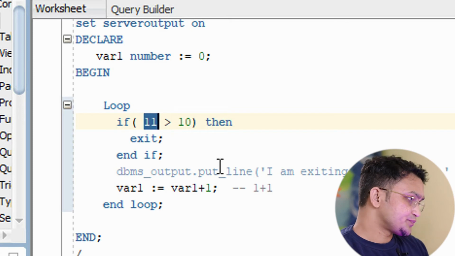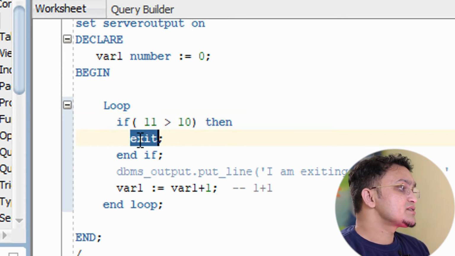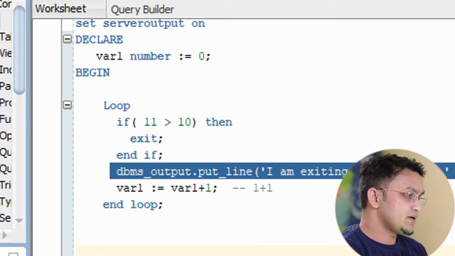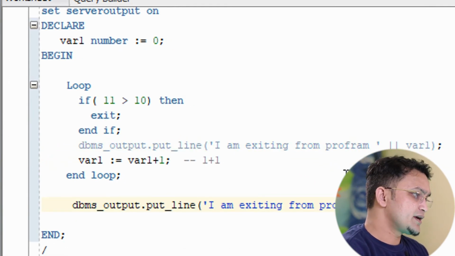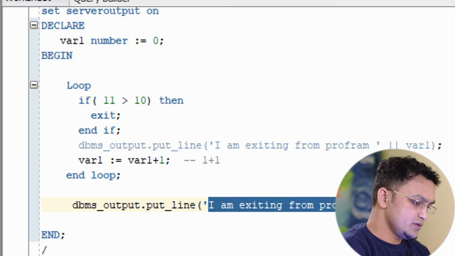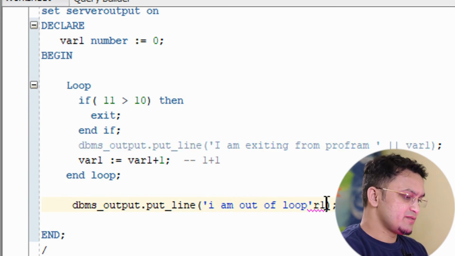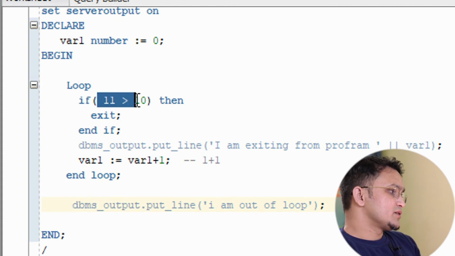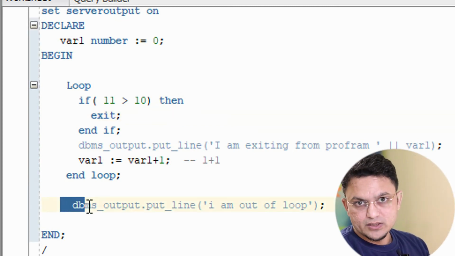As soon as this becomes 11, this condition is true, correct? So this will get executed, and whatever piece of code I have written over here, let's say for example this piece of code, at this line it will come, so I am out of loop. At this line it will come and execute. As soon as this exit keyword gets executed, the control will come over here. So this is how it will work.